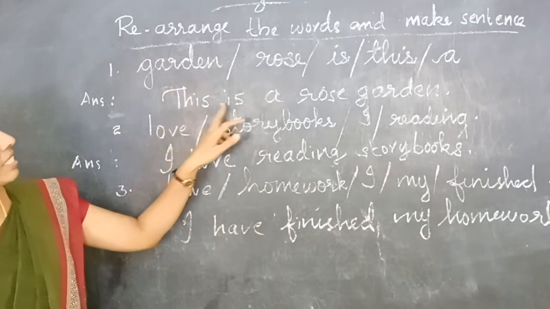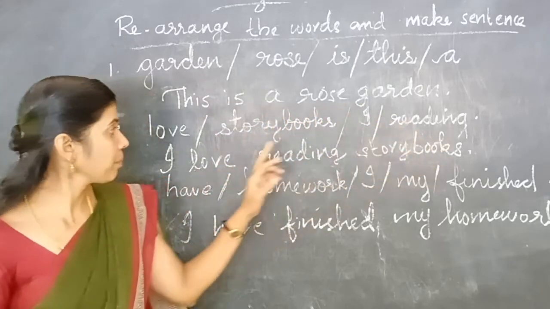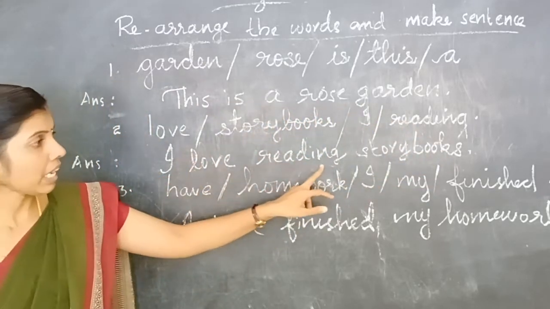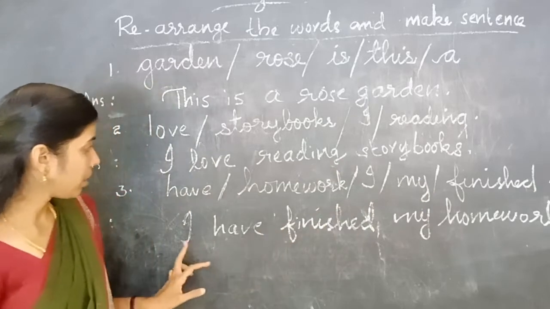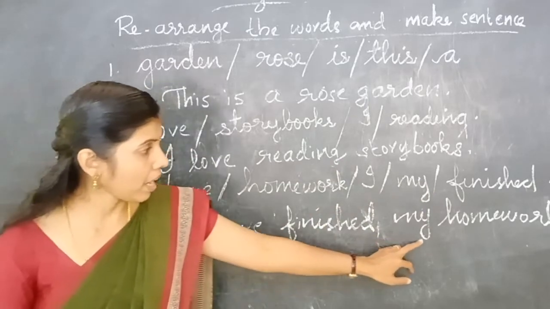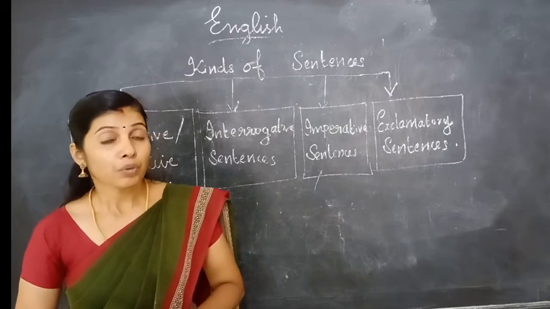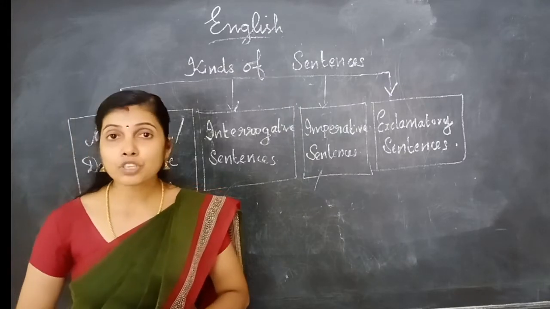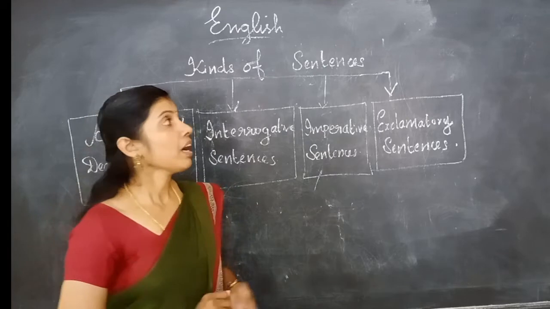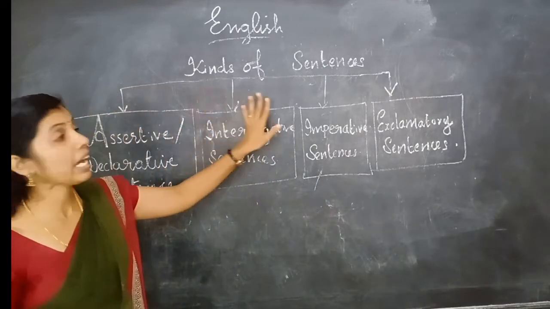Okay. So the first one is, this is a rose garden. Second one, I love reading storybooks. Third one, I have finished my homework. Clear? Now we are going to discuss the kinds of sentences. How many kinds of sentences are there? There are 4 kinds of sentences.